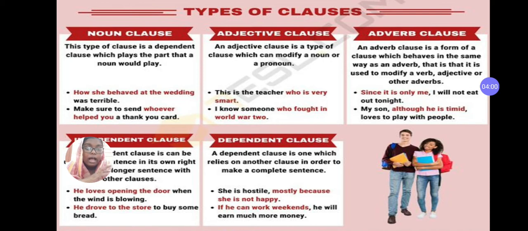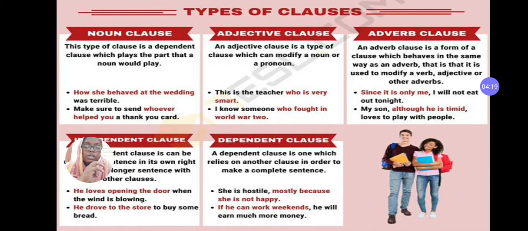Adverb clause. An adverb clause is a clause that behaves in the same manner as an adverb. That is, it will modify a verb, an adjective, or even another adverb. Look at the example, please. Since it is only me, I will not eat out tonight.